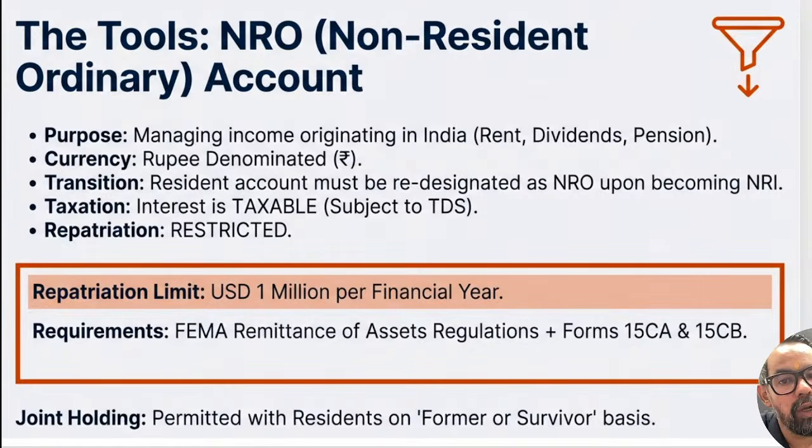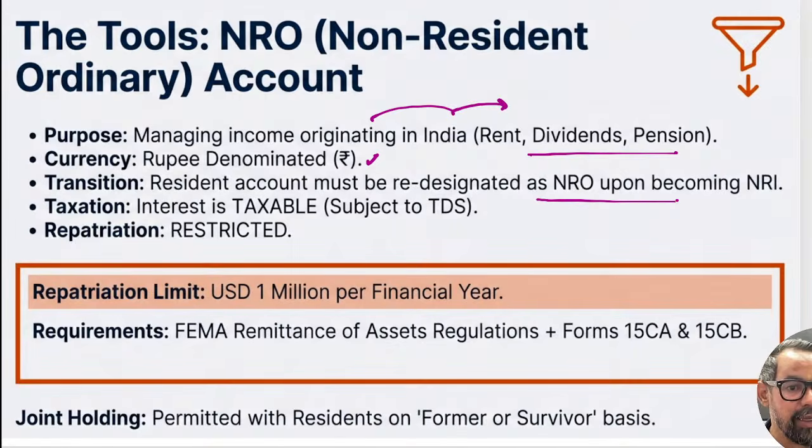When it comes to NRO accounts, this is mostly the Indian earning of that person, like rental income or any sort of royalty fee and others, which generally comes under this particular one. So the purpose is managing income originating in India. Again, rupee denominated. A resident account must be redesignated as NRO upon becoming an NRI. Means if we are resident and we become NRI, we have to convert that into an NRO account. Again, taxable, subject to TDS.